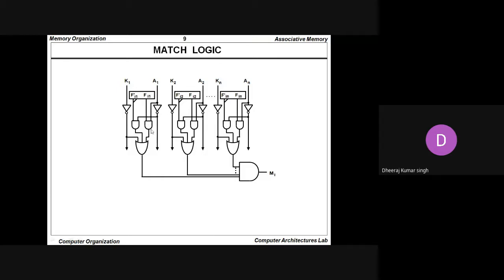This data goes into the AND gate, and we use two AND gates for the 2-bit only. In that situation we pass this input into the OR gate, and finally the data from every circuit is passed on to the AND gate, which gives the output. Again the data goes on to the matching, and finally on to another memory. So this is the match logic. It is a little complex circuit that has been designed for the content addressable memory present in the system.